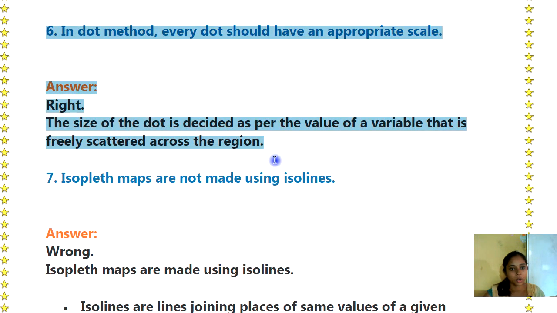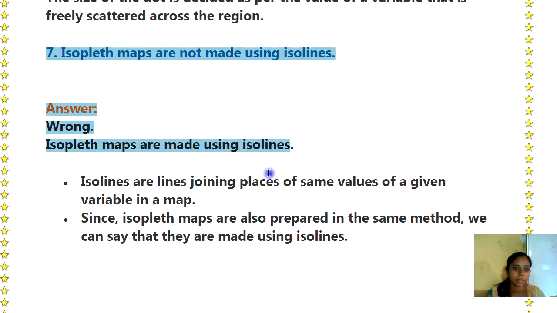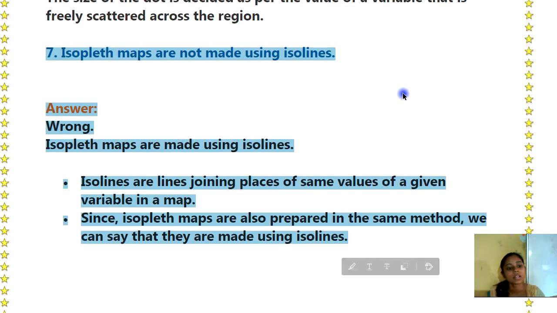Sixth आहे in a dot method, every dot should have appropriate scale. Answer right. The size of the dot is decided as per the value of a variable that is freely scattered across the region. Seventh आहे isopleth maps are not made using isolines. Answer wrong. Isopleth maps are made using isolines. Isolines are lines joining places of same values of a given variable in a map. Since isopleth maps are also prepared in the same method, we can say that they are made using isolines.